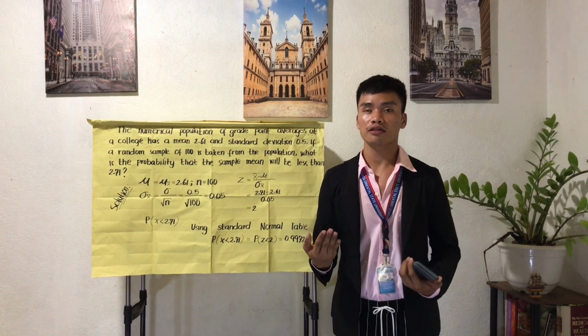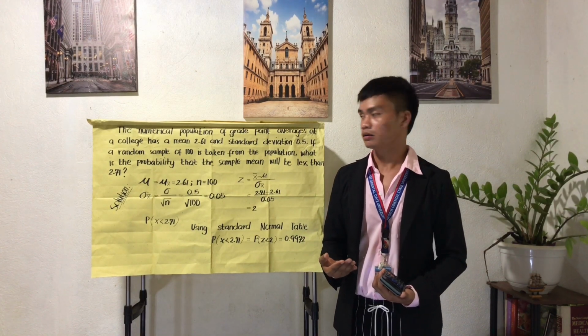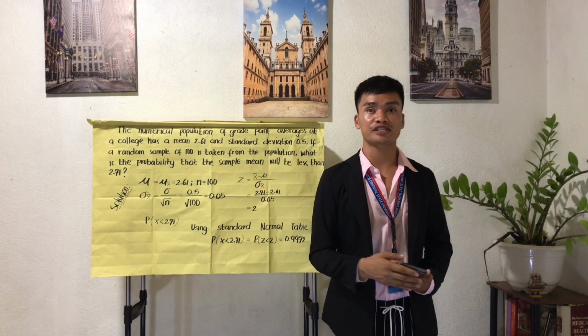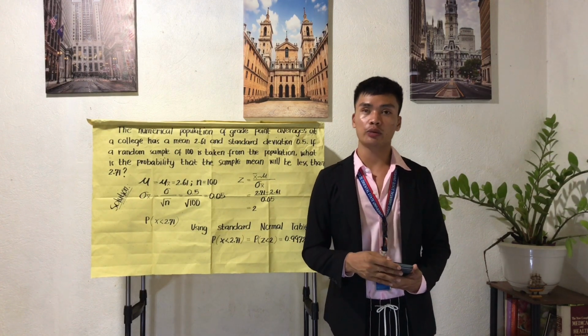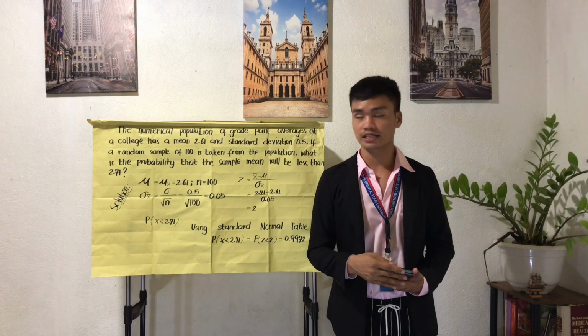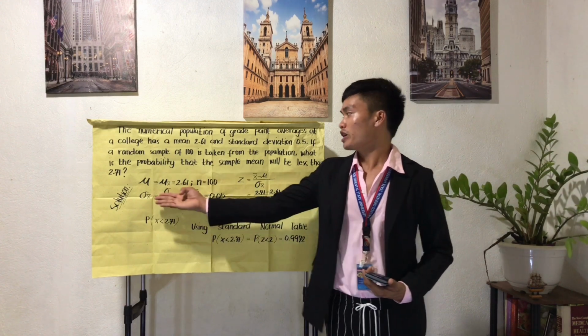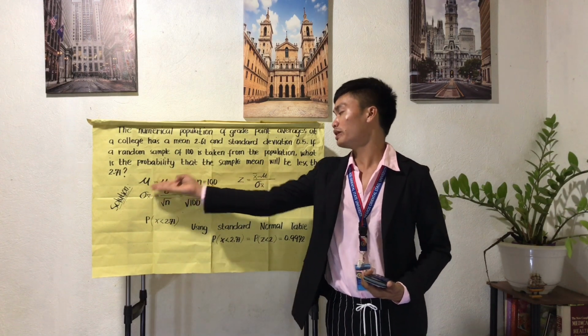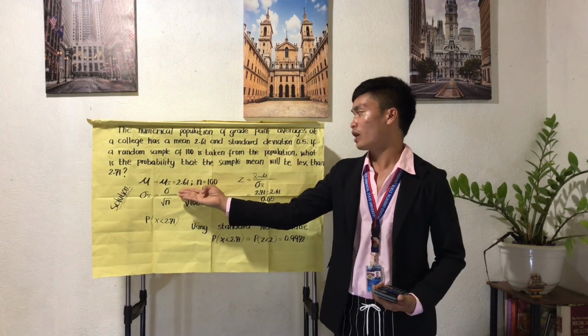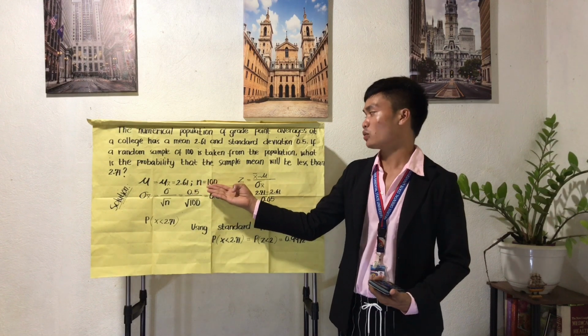In solving this problem, we must consider the properties of the sampling distributions, that the population mean is equal to the mean of the sample means. Then the population mean is equal to the sample mean, so our population mean is 2.61. Then our sample size is 100.